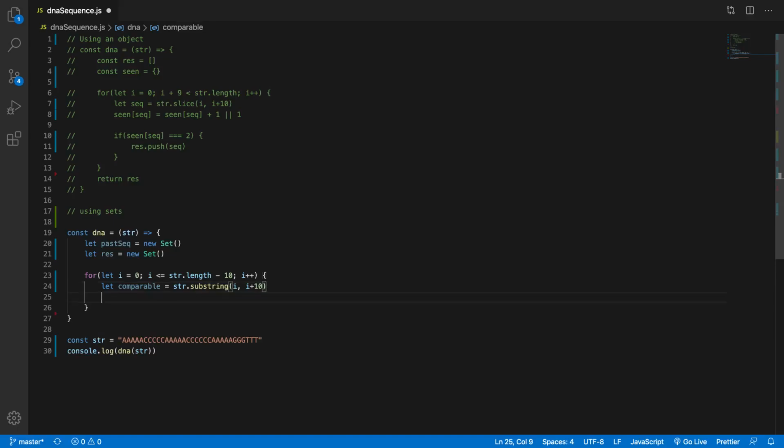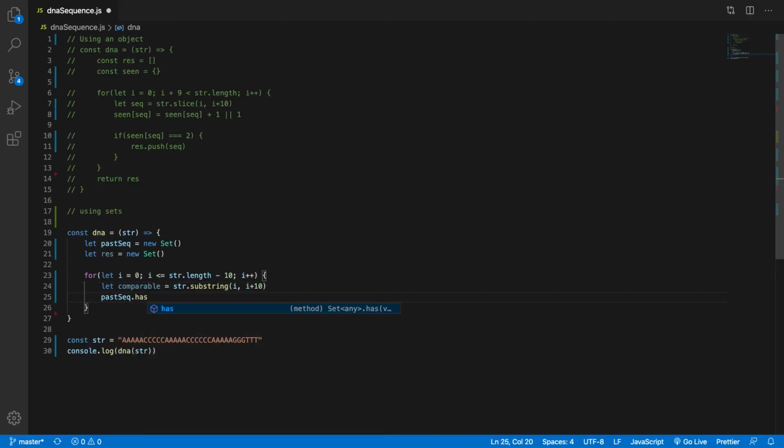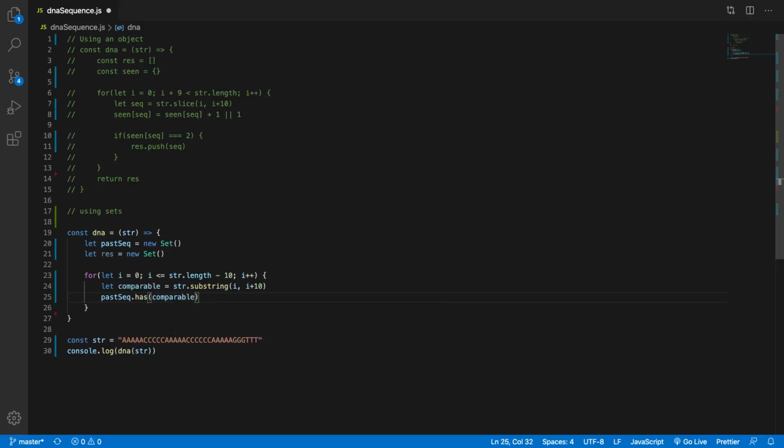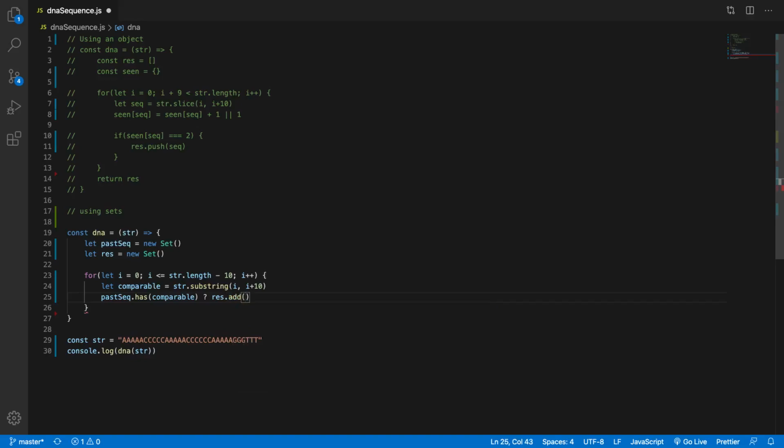Cool. So then we'll go pastSequence.has, and .has is a way that you can look through a set and see if a value is included in there. It would be kind of like the .includes method on a JavaScript array. So .has(comparable). If comparable is in the past sequence, and we'll use a ternary statement here, if it's already there, then we want to add to our results. .add is another set function. .add(comparable) to res. Otherwise, we want to add it to past sequence. .add(comparable), right?